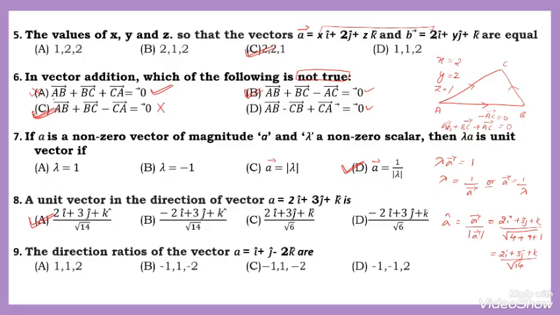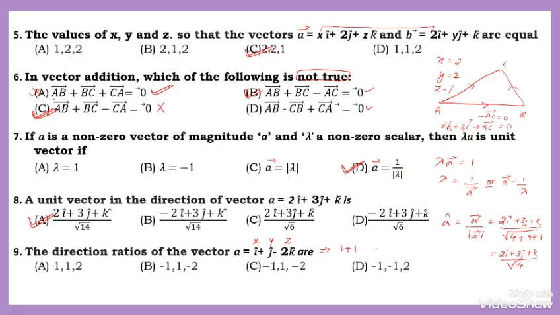The direction ratios of the vector A. Here always the direction ratios, the corresponding elements of i, j, k, indicate the direction ratios of x, y and z. Okay. Here, the coefficient of i is 1. Then the coefficient of j is 1.